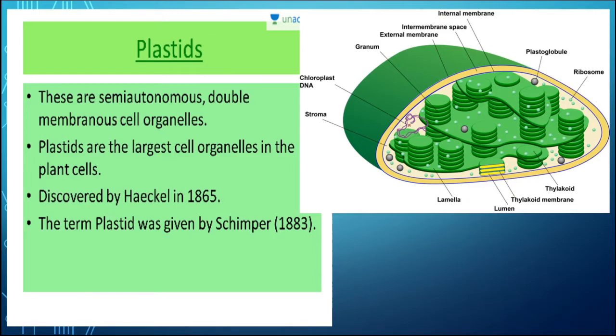The grana are connected with each other with the help of lamellae, and inside, the chloroplast DNA and ribosomes are present. Ribosome is 70S type, having two subunits, 50S as well as 30S, and they help in the process of protein synthesis. The main function of this plastid, the chloroplast, is photosynthesis, and that is the base for all living organisms. They convert light energy into chemical energy, preparing food for themselves as well as all the living beings.